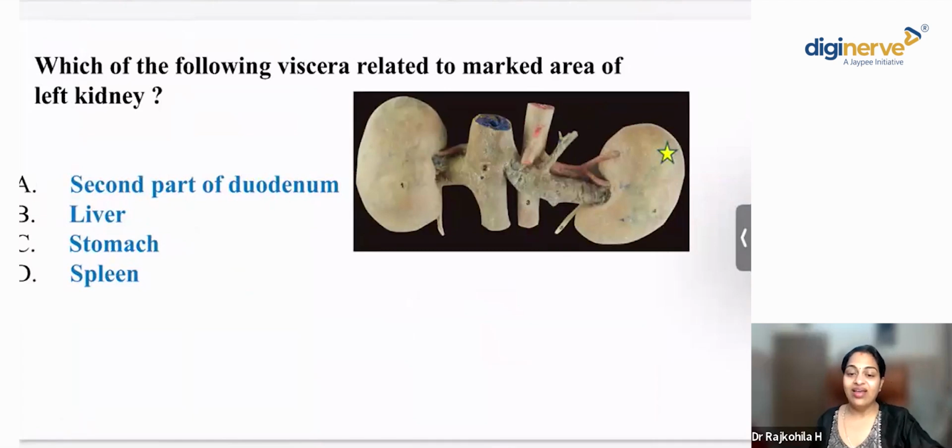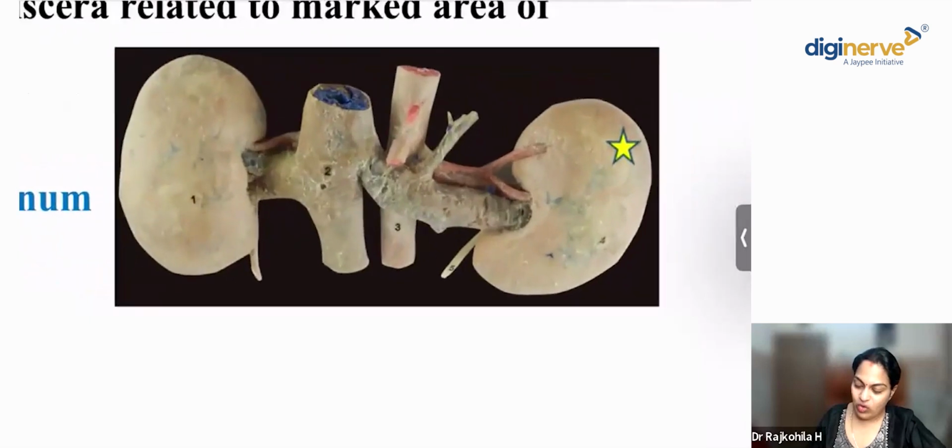Again, in abdomen, one question which the examiner is very much fascinated about is relations, especially kidney and duodenum. Can you help me answer this question? Which of the following viscera is related to the marked area of the left kidney? The options are given. It's the left kidney, right? Please come on. Whether it's the spleen or the stomach. So I'll zoom it a bit.